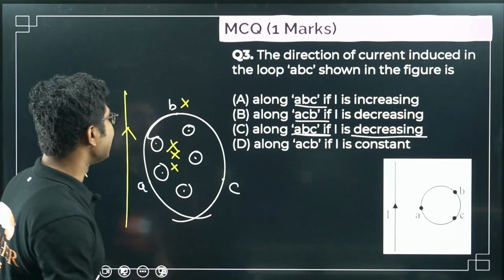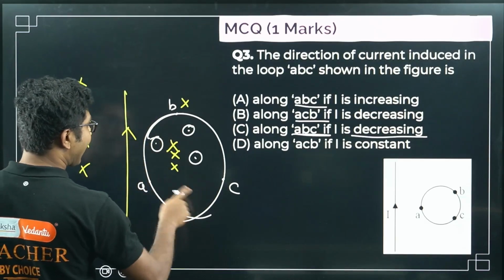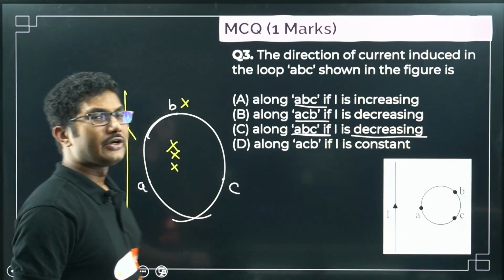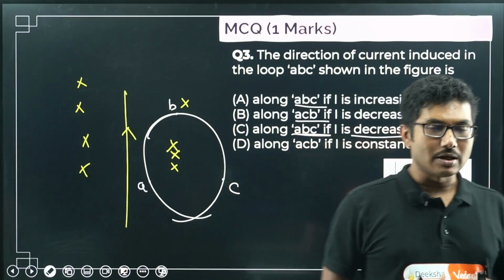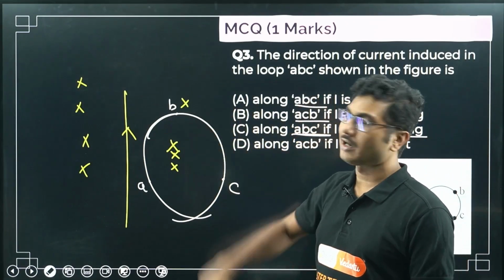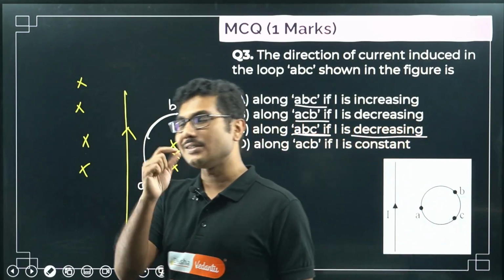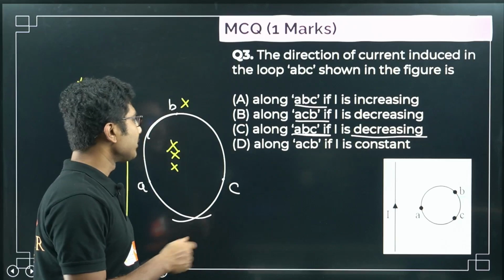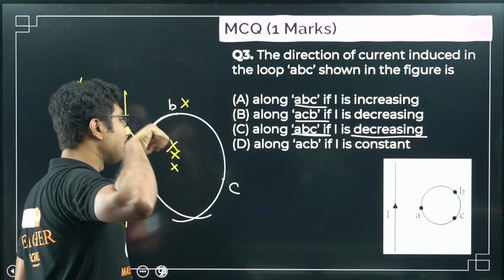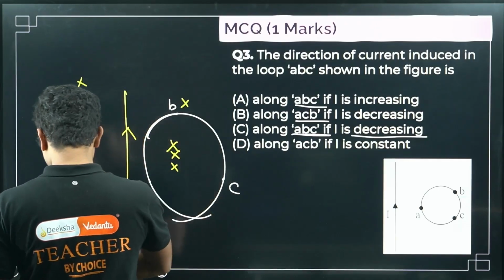So decreasing means it will be in the inward direction. Why? Because the magnetic field is increasing, so this loop will try to oppose that. Whatever the change is being caused, by default, if it is only increasing, it will be along ACB. But it is not by default. They have twisted the question, so that they are saying if it is decreasing, then only it will be in the inward direction. So in this case, the loop's magnetic field will also be in the inward direction.